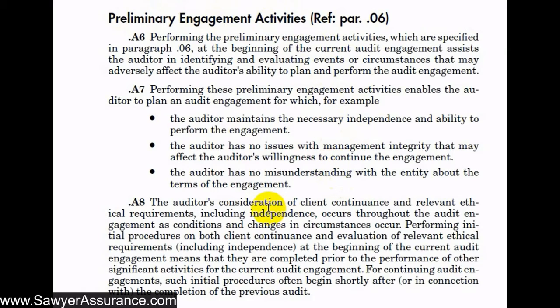And of course, we need to keep all of these activities in mind as we go through the engagement. It's not just something that we perform at the beginning of the engagement and then leave alone. We always keep these things in mind to make any changes as conditions or circumstances change throughout the engagement, all the way to the end.